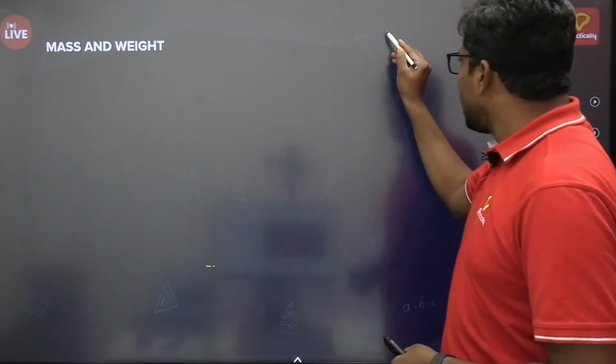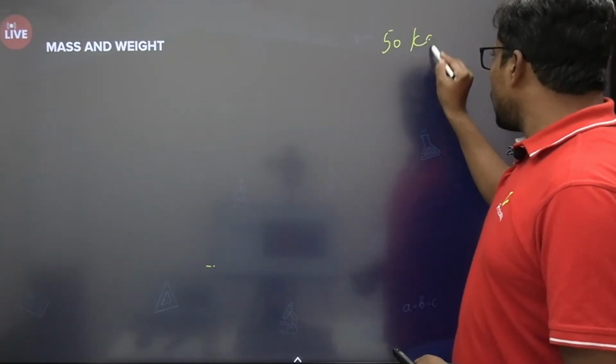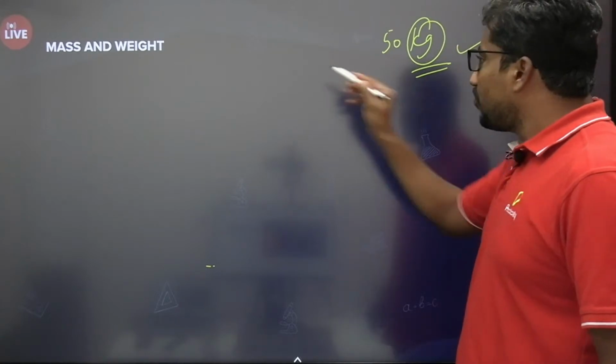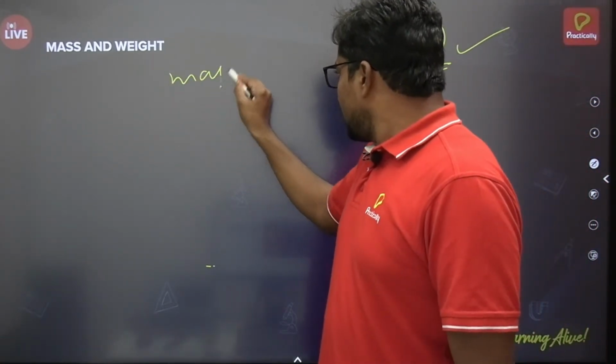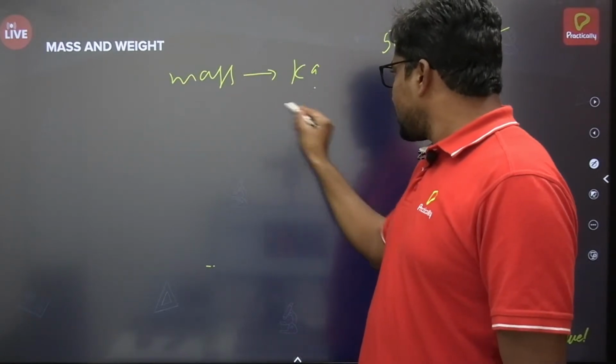Suppose if I ask you what is your weight, then some say 50 kg, 40 kg, 30 kg, 55 kg. So actually what you are representing there is not weight exactly, it's mass. When you are expressing it, you say some 50 kg. Kg is what here? Kg is the unit of mass. Mass unit is kilogram, the SI unit.